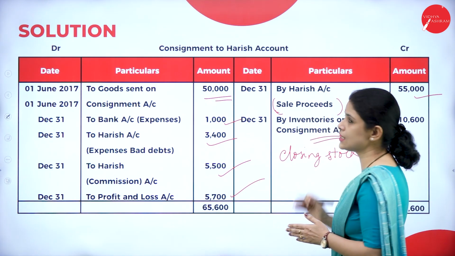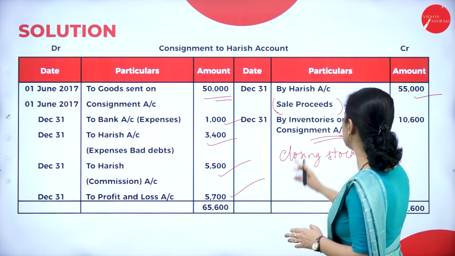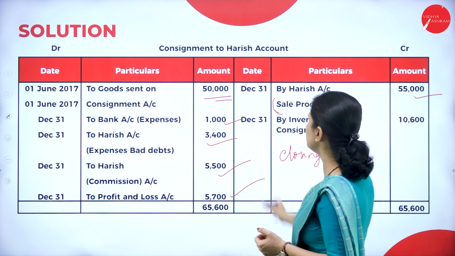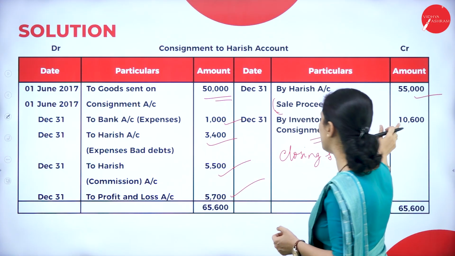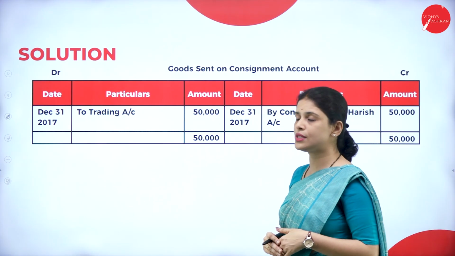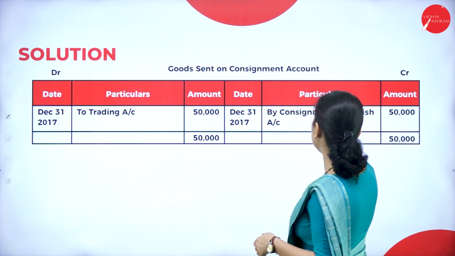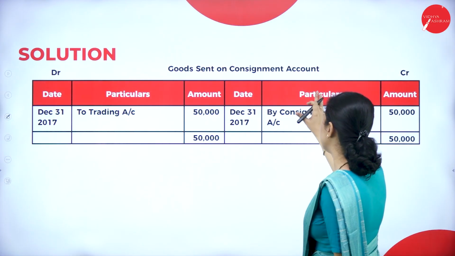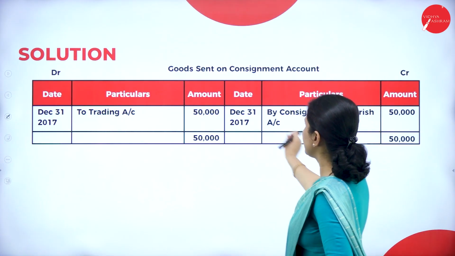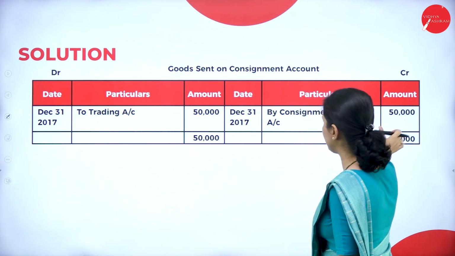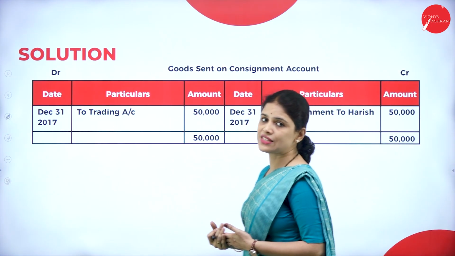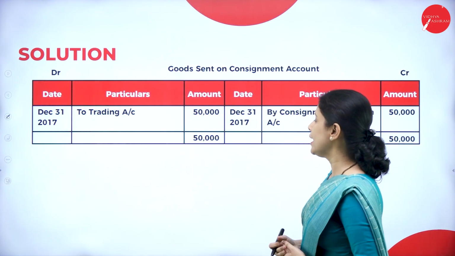After that, closing stock. We already did this calculation. What is the entry for that? By inventories on consignment account debit to consignment to Harish account. How much is that? 10,600. Next, let us do goods sent on consignment. What is the entry? Consignment to Harish account debit to goods sent on consignment, that is 50,000. And we have to write to trading account, because we are transferring it to the trading account.